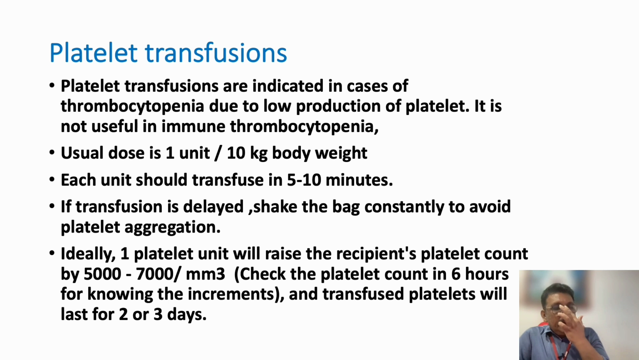Suppose it's a 70 kg male patient who has dengue and the platelet count is only 5000. You have to give 7 units of platelet transfusion. So each unit should be given over 10 minutes. That is very important. If transfusion is delayed, shake the bag constantly to avoid platelet aggregation. That is also very important.